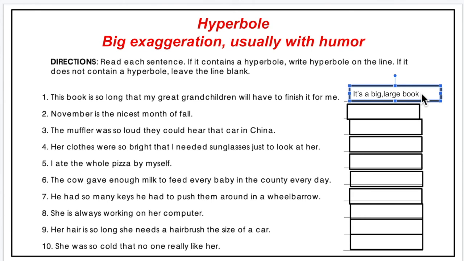Okay, exaggeration. So what is the sense of humor? Well, it's saying that the person who was reading that book will not finish it, so that book will be read or finished by her grandchildren. That's what it means. Sentence 2. November is the nicest month of fall.